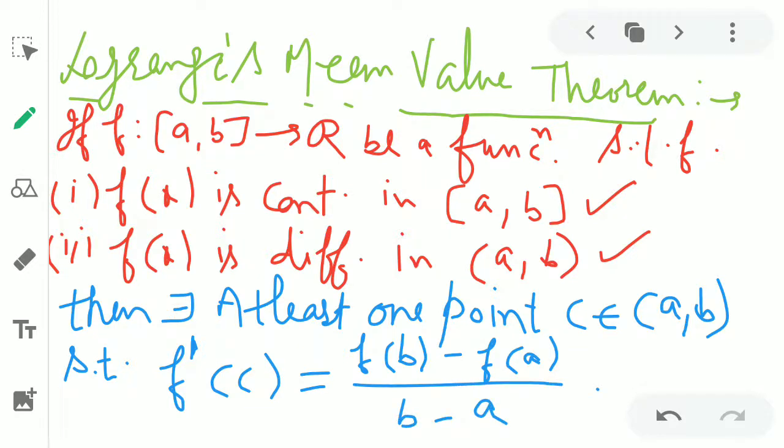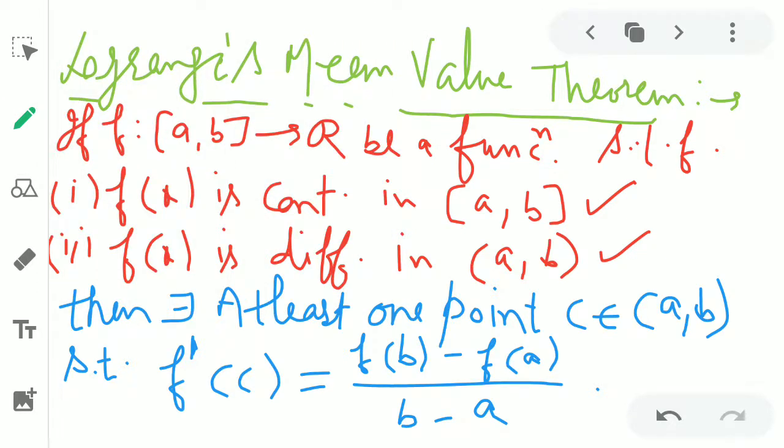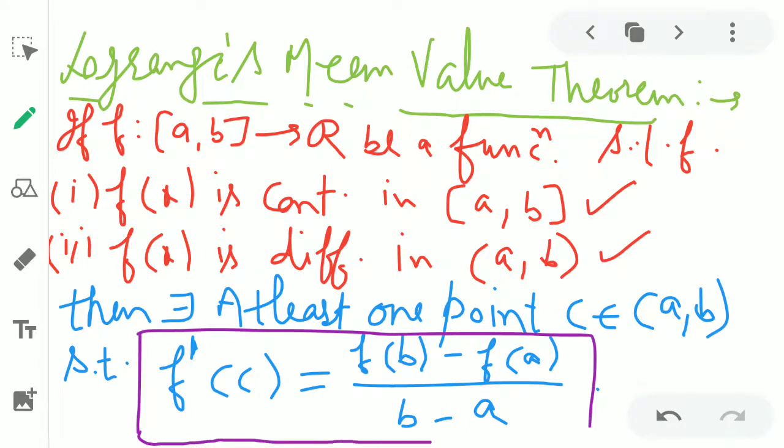So just like in Rolle's theorem, we computed the value of c from f dash c equal to 0, but in LMVT we take this condition: f dash c equal to f of b minus f of a upon b minus a.